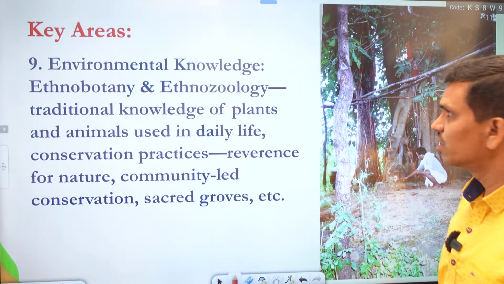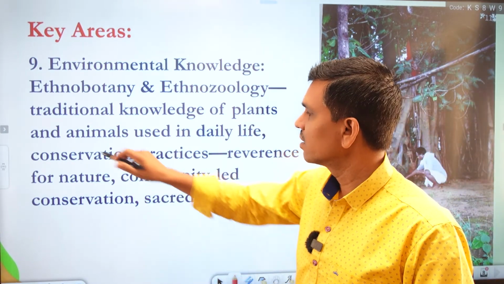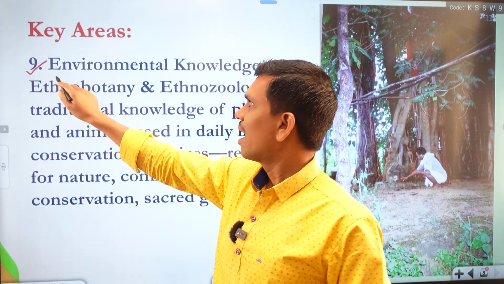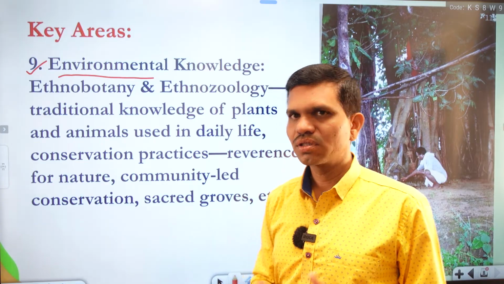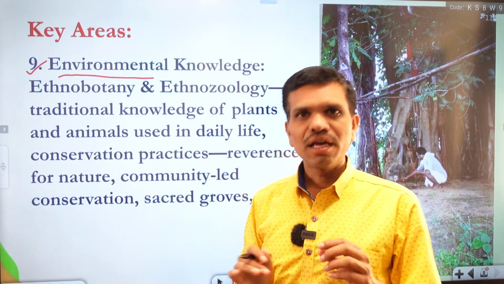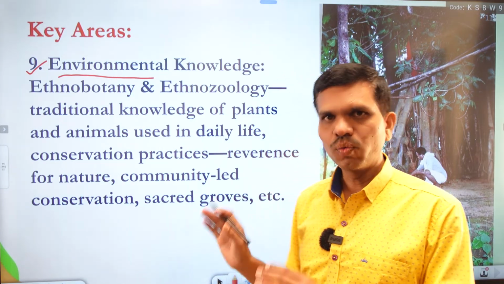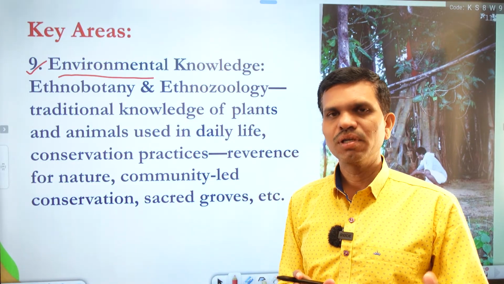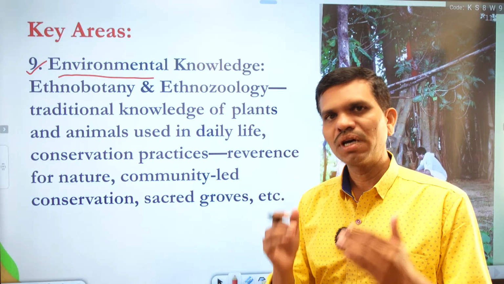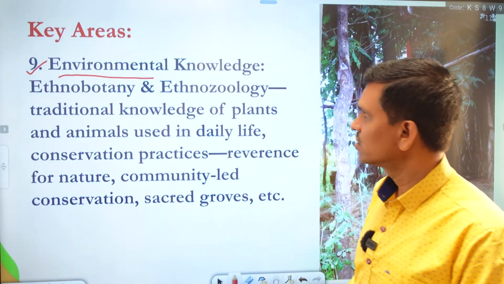Next, we have the last key area we have mentioned here. Actually, there are so many key areas or core areas in the ancient knowledge system, but we have taken only a few important ones here for our understanding, because we are not going deep into the ancient knowledge system, we are just understanding what the ancient knowledge system is.